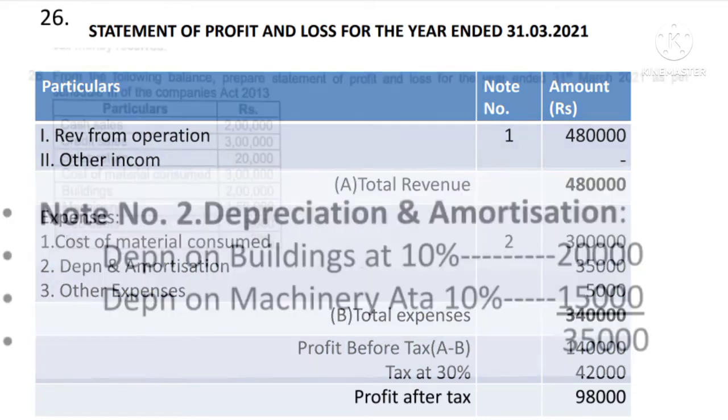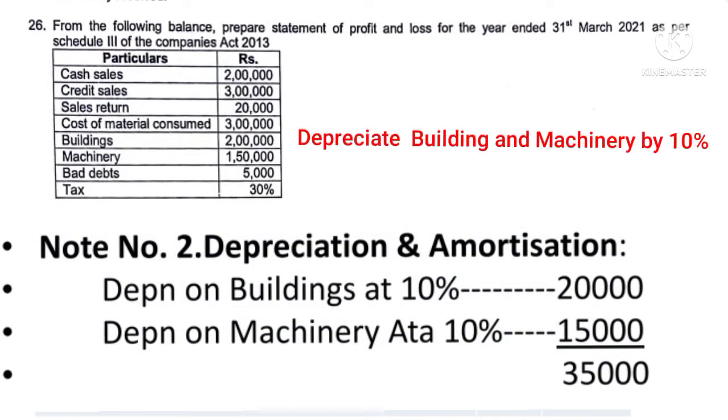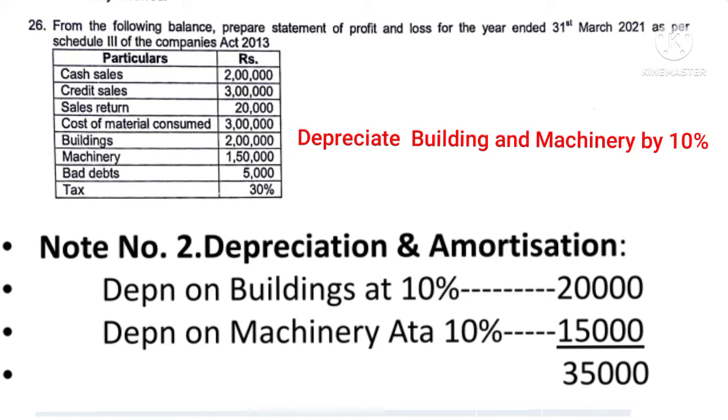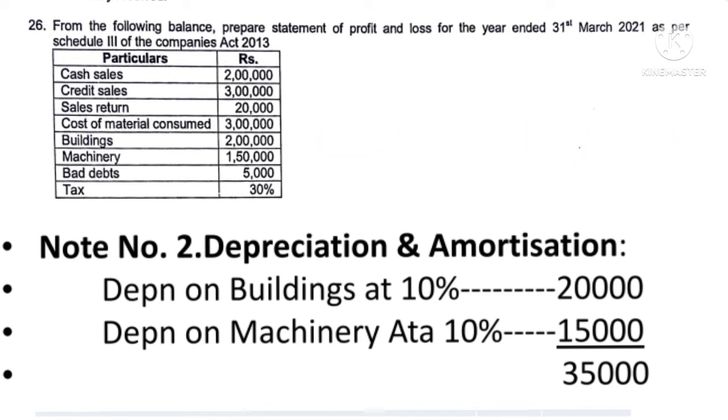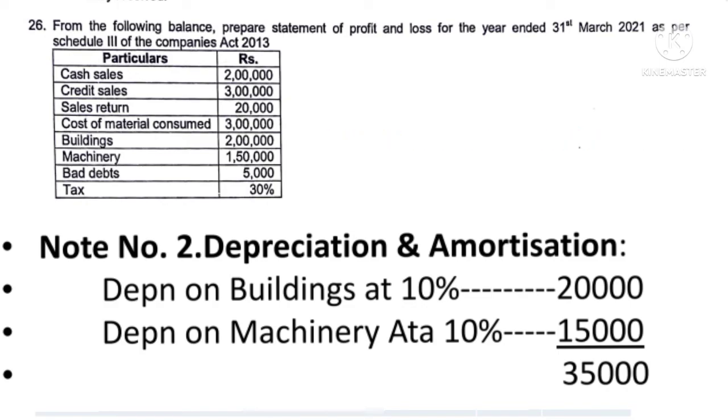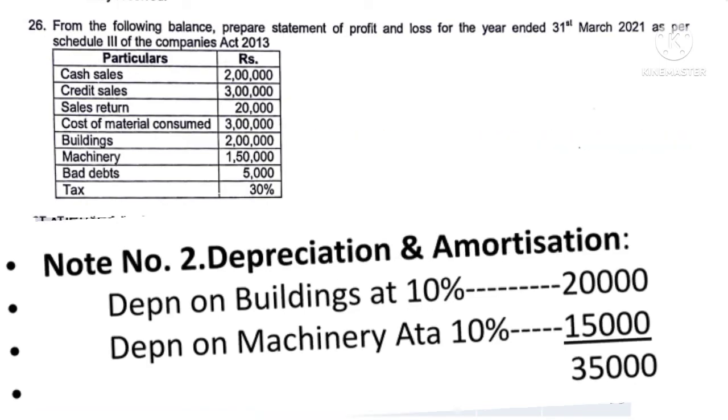Then depreciation and amortization, it is not printed here, I have given on the side of the problem. You have to depreciate building and machinery at 10%. So you prepare a note. So note number 2 is prepared. See here, depreciation on building at 10% means it comes to 20,000, and then depreciation on machinery at 10%, it comes to 15,000, total 35,000. So therefore number 2 depreciation and amortization, note number 2 is equal to 35,000.